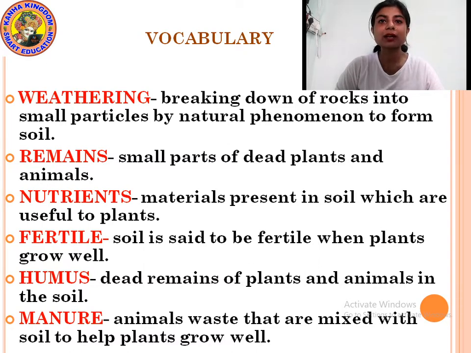Then our next word is manure. M-A-N-U-R-E. Manure. Animals' waste that is mixed with soil to help plants grow well. Manure means it is an animal waste that is mixed with soil which makes the soil fertile and helps plants grow well in it, like cow dung. Now let us move to our content, that is soil.